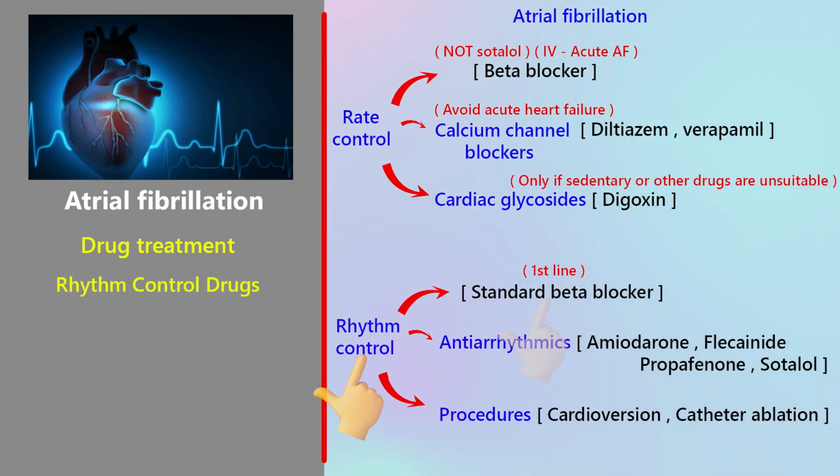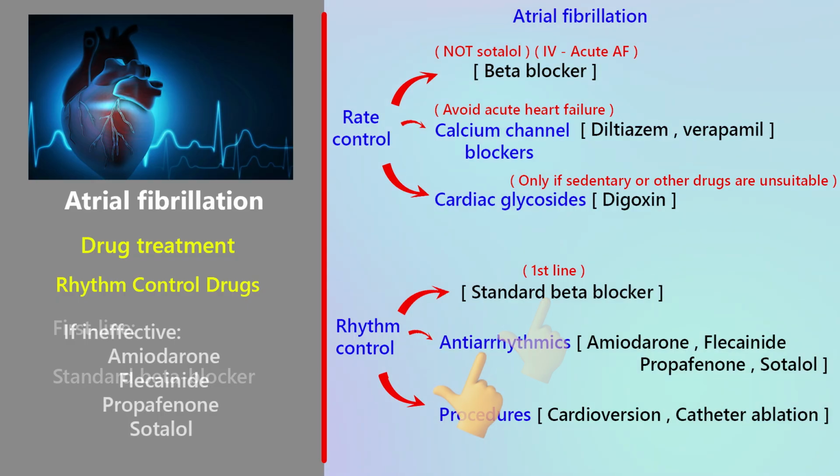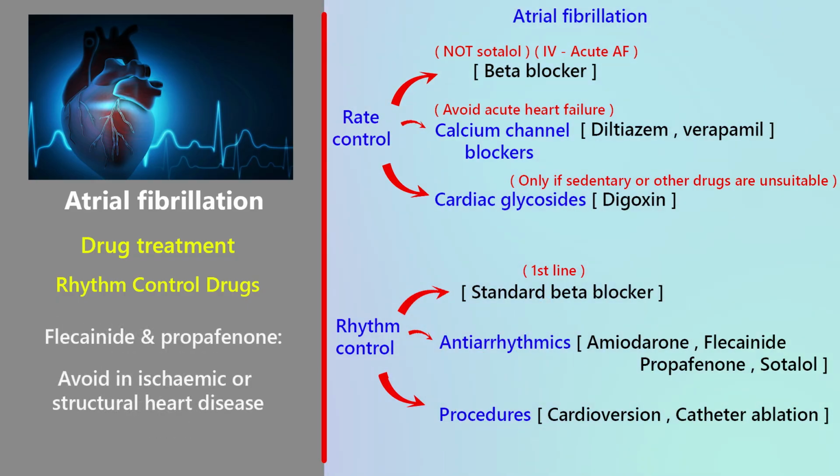Rhythm control drugs. First line, standard beta blocker. If ineffective, amiodarone, flecainide, propafenone, sotalol. Caution: flecainide and propafenone should not be used in ischemic or structural heart disease.